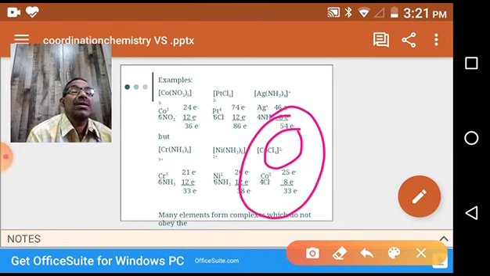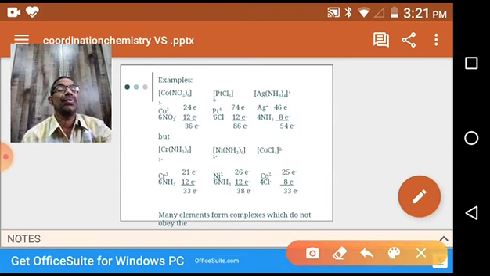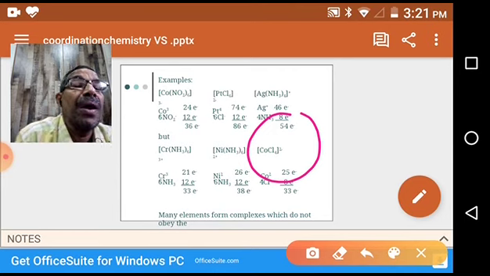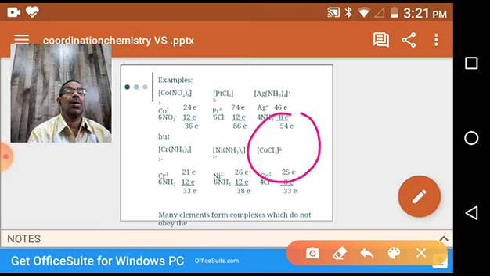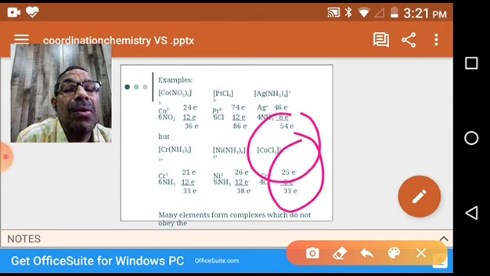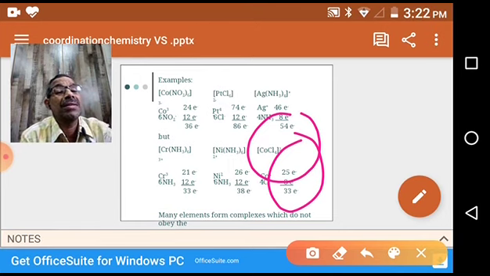25 electrons. It has 6 ligands, not 6, it's 4 ligands only, sorry. You see carefully, tetrachlorocobalt 2 ion, not hexa, tetra. That's why cobalt 2+, 25, and 4 ligands, 4 into 2, 8 electrons, 25 plus 8, 33. It is not a krypton electronic configuration, but it is stable. So even though it is less than 36, it is stable.